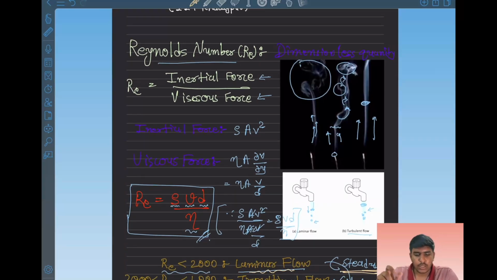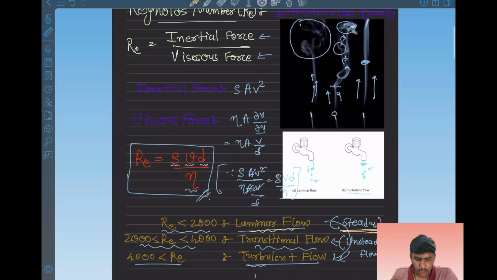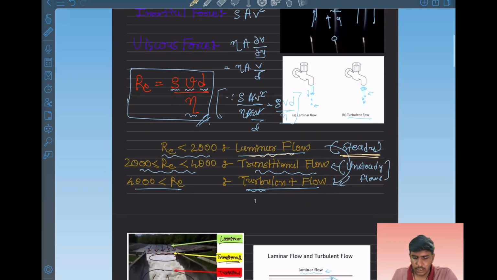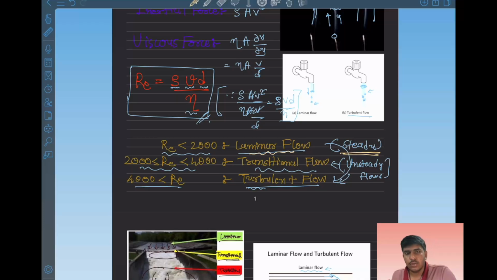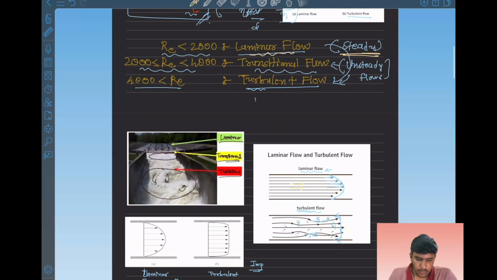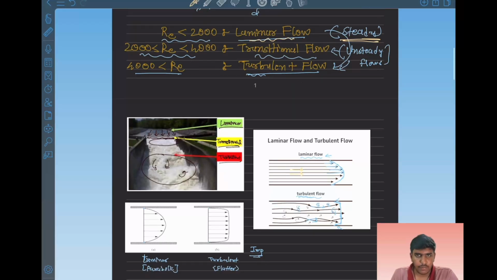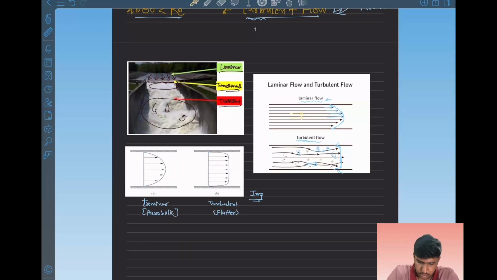The ratio of inertial force and viscous force is the Reynolds number, and from this ratio we can classify flow into three types: laminar, turbulent, and transitional flow. We have seen one more example of dam water, where the flow comes very steady in a laminar manner and transitions to a turbulent flow.